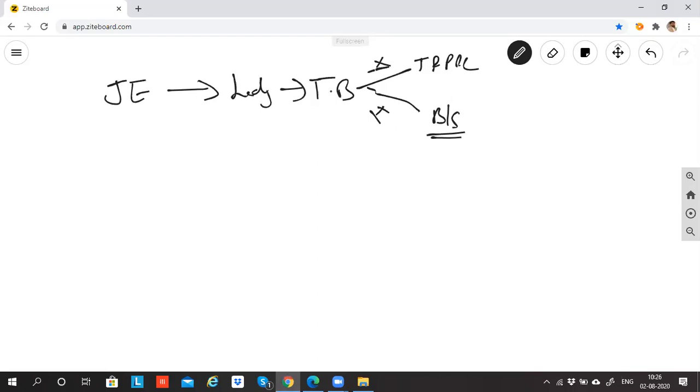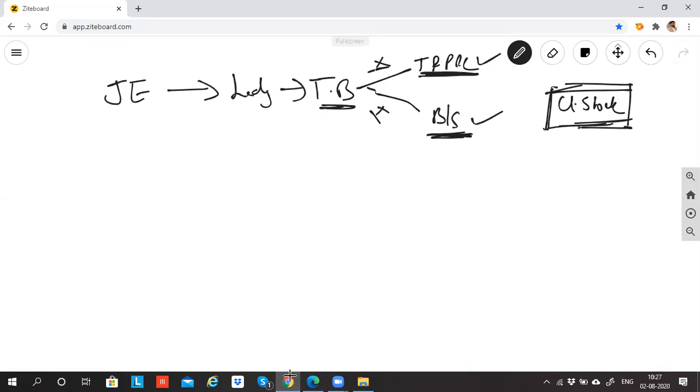I repeat, from the trial balance, all the accounts which are in the nature of income and expenses, gains and losses will go here. And all the items which are in the nature of asset and liability will come here. It will not go in two places. But closing stock is one item which will come in trading and P&L account and also in the balance sheet. The logic behind this I'll explain when we do the final accounts. Always remember that closing stock is one such exceptional item.